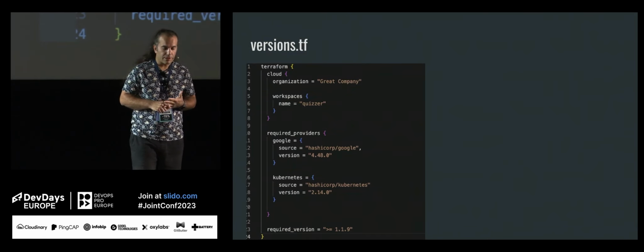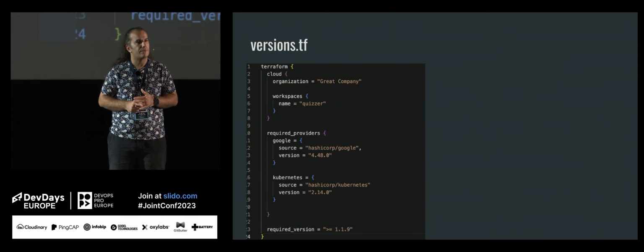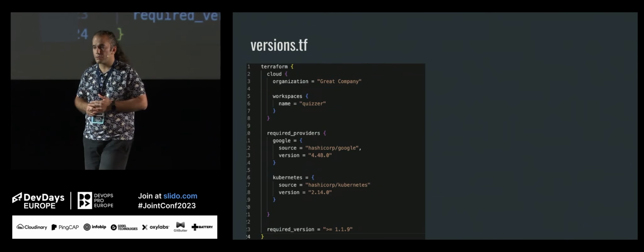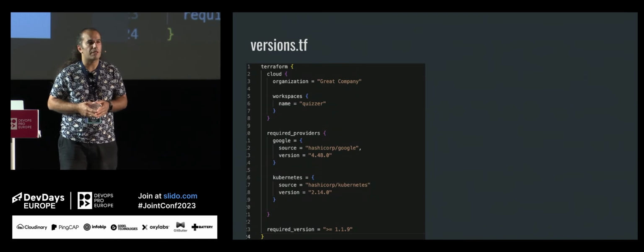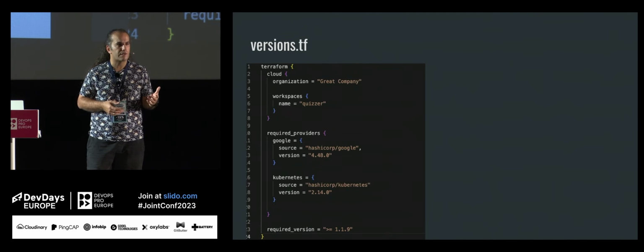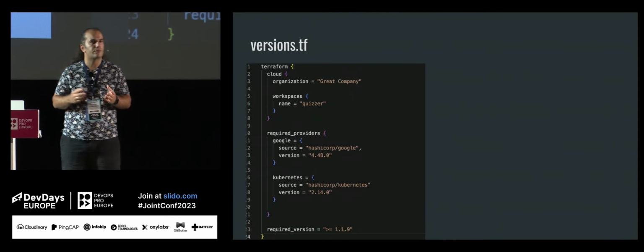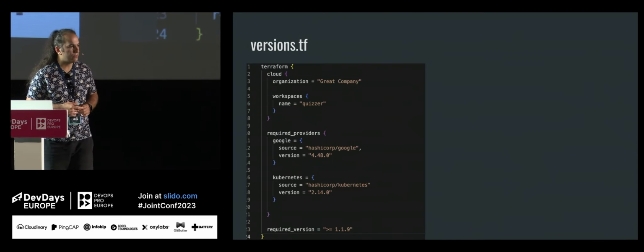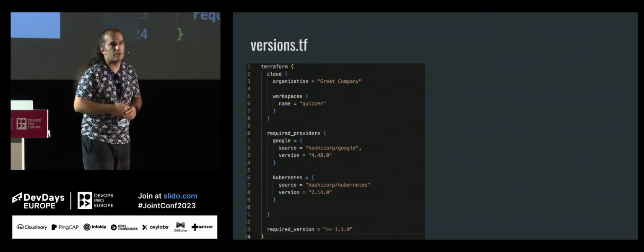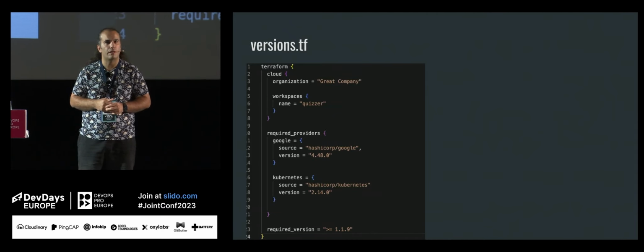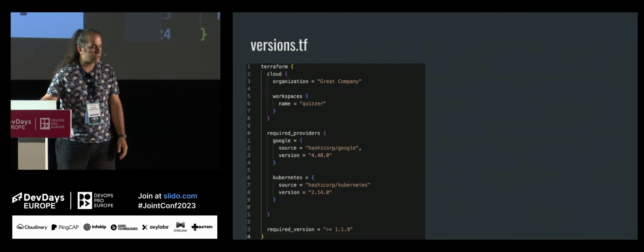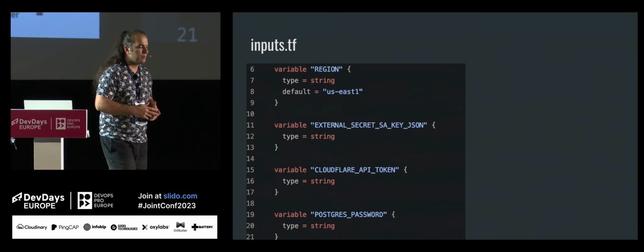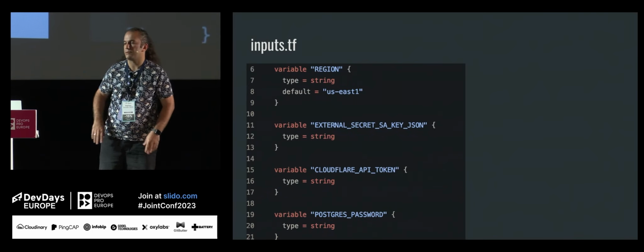There is one last section, which is cloud. We will be using Terraform Cloud for this. Of course, you can use the other notation. You can maintain your Terraform state on your computer, or in a storage system like S3, Google Storage, whatever you need. But here, I don't want to deal with that kind of side costs. That's why I am using Terraform Cloud for this purpose. And I state my organization and the workspace name. You can have multiple workspace names in Terraform Cloud.